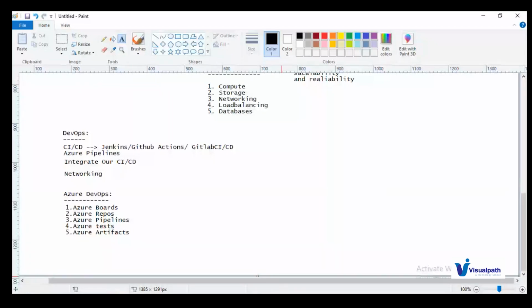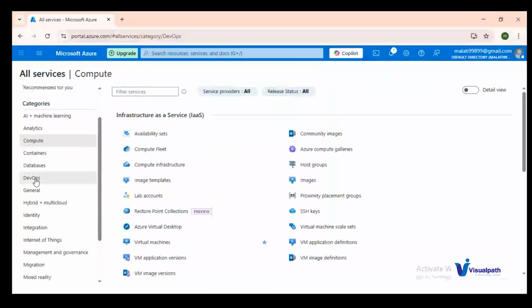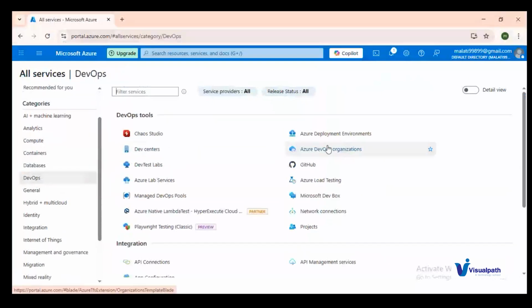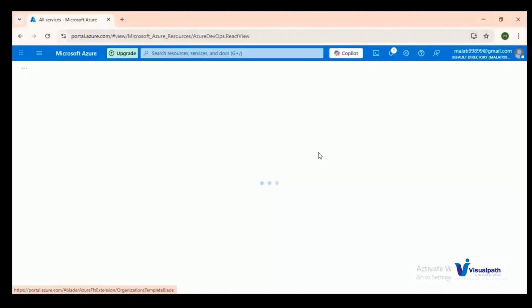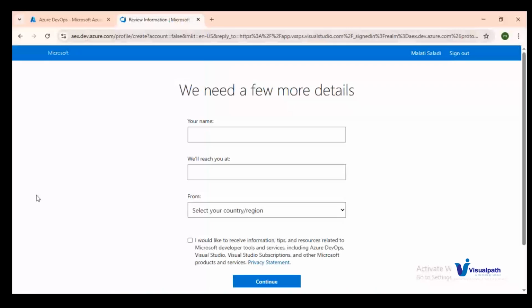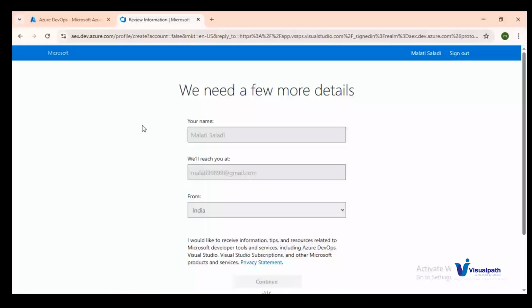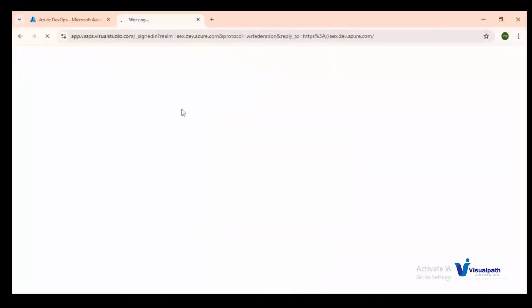If I show you what Azure DevOps is, if you go to the portal again and go down, there is a category called DevOps. If you click on this one, it will open the Azure DevOps organizations. This is what you need to select. If you click on this one, it will take you to DevOps. If you click on view organizations, I don't have any account which I have created recently. I haven't created any organization yet. It will take you to dev.azure.com. If you give all these details and continue, I'll tell you how to create this DevOps organization and project. For now, you can see this one.